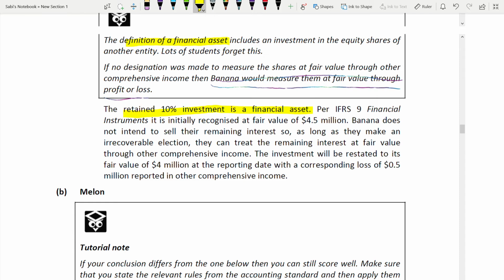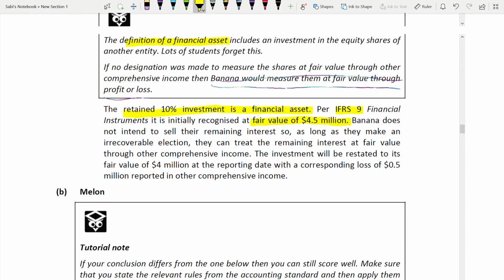Now use IFRS 9. According to IFRS 9, the financial asset is initially recognized at its fair value of 4.5 million. Why 4.5? Because on the date of disposal, that was the fair value, not 4 million. That 4 million was on 30 June 2007, 2 months before the date of disposal. We are not taking 4 million, but 4.5 million. The date of disposal is also the date it changed from associate to financial asset. That's why the fair value at the date of disposal, 4.5 million, is the initial recognition.